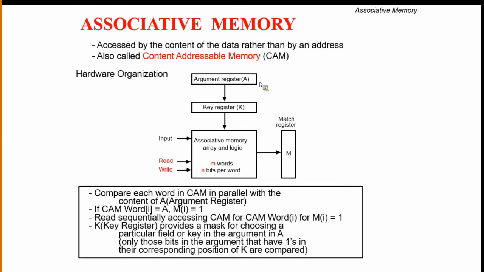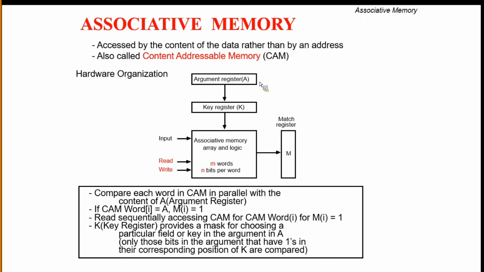After that, if any match is found, the corresponding word information will be produced as output, and the CPU executes that word.